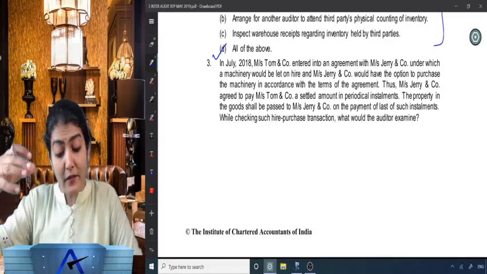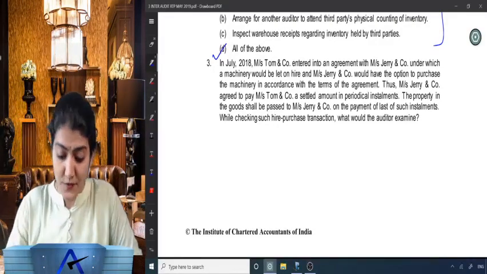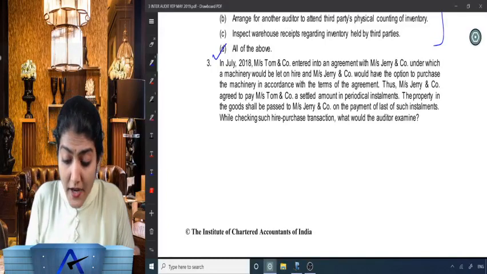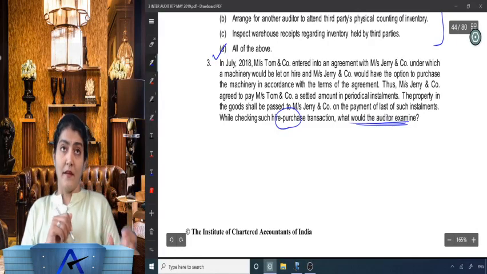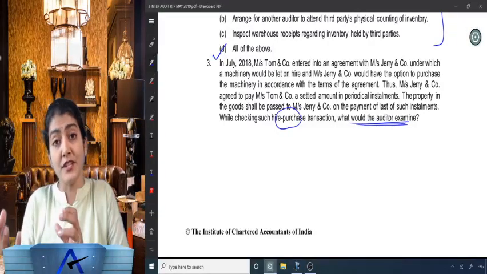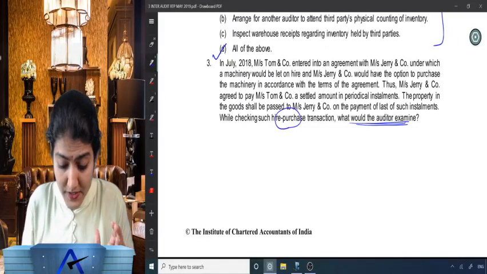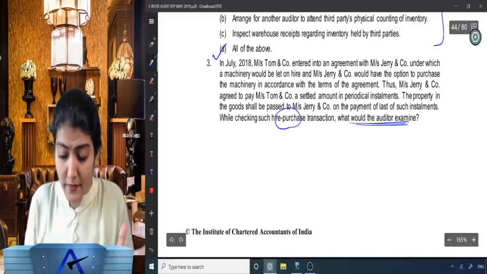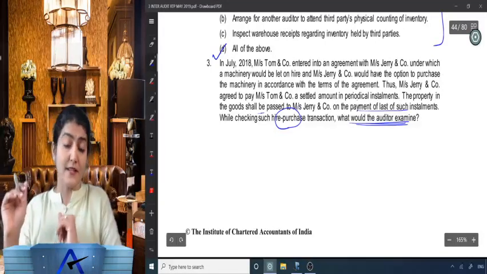The property in the goods shall be passed to Jerry and company on the payment of the last of such installments. While checking such hire purchase transaction, what would the auditor examine? Right, so Tom and Jerry: Tom is the hire purchase company and Jerry is the hire purchasee. Goods have been given on hire purchase, Jerry has agreed to pay the amount, and the property in the goods will be transferred on the payment of the last installment.